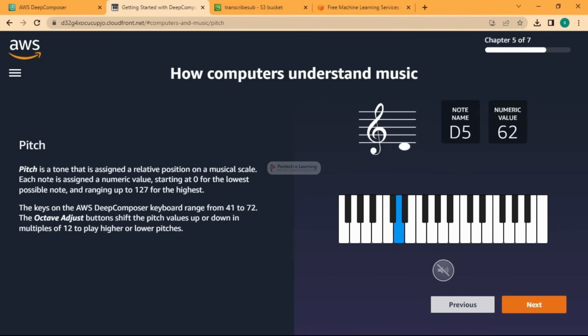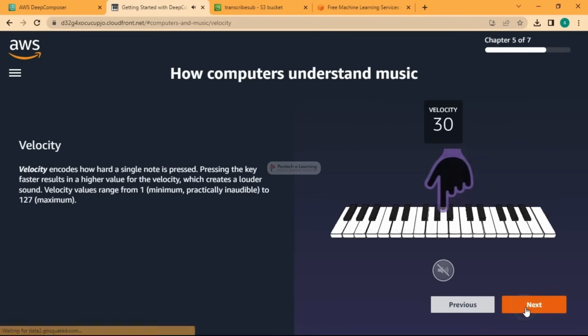So it is using the pitch, okay. Pitch is a tone that is assigned to a relative position on a music scale. We start at 0, the lowest, and the highest is 127, so in that range, okay. In Deep Composer they have between 41 to 72, and with that you can listen to it. So based on the pitch values, it is understanding the music, okay.